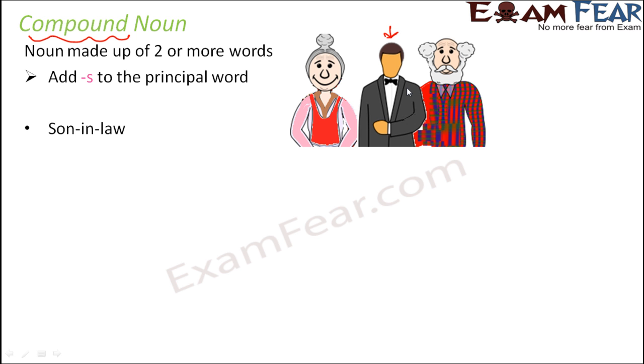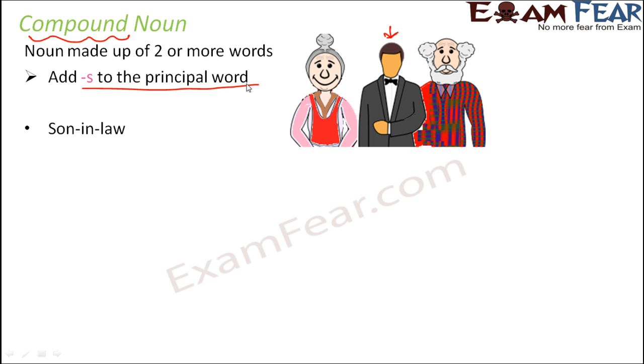Now, how do we write plurals of compound nouns? For compound nouns, we add s to the principal word, that is, to one of the words, not to all the words. If you have to write the plural of son-in-law, you will not write it as sons-in-laws. That's not how you are supposed to write it. Or you will not write it as son-in-laws, just because the word law is at the end, so we just put s to law. That's also not the case.